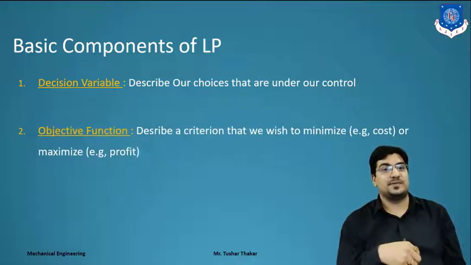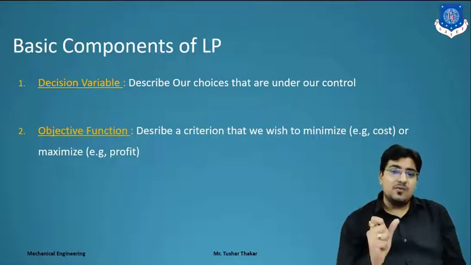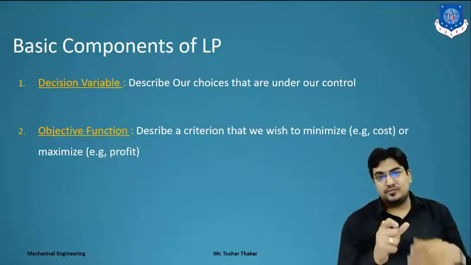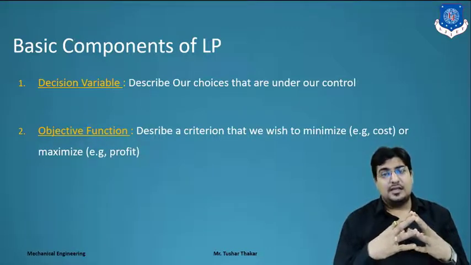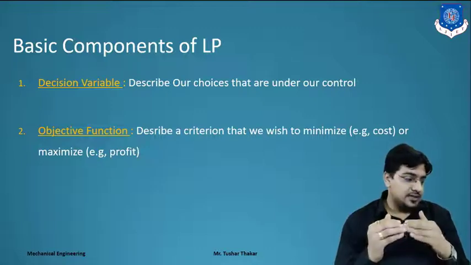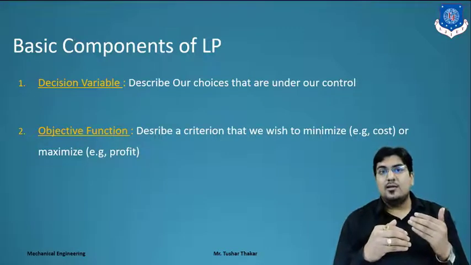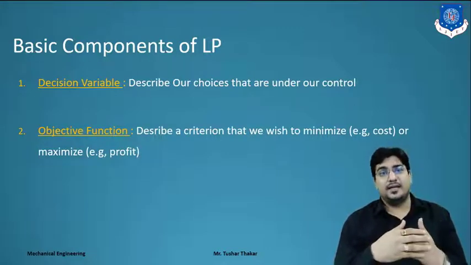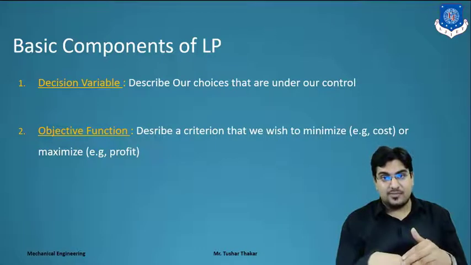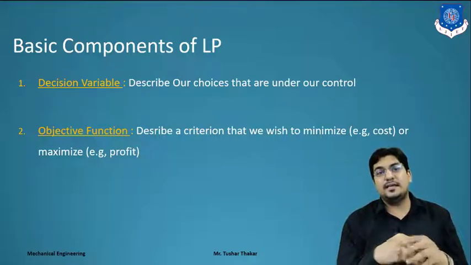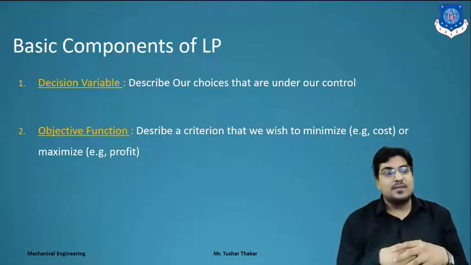Second one is the objective function. That describes the criteria that we wish to minimize or maximize. In the data, they never mention whether the objective function is maximize or minimize. They only mention profit. The simple logic is that each and every company's intention is always to increase profits. They never think of decreasing profits. So whenever the word profit is given in the data, what happens? You have a maximization problem, right?